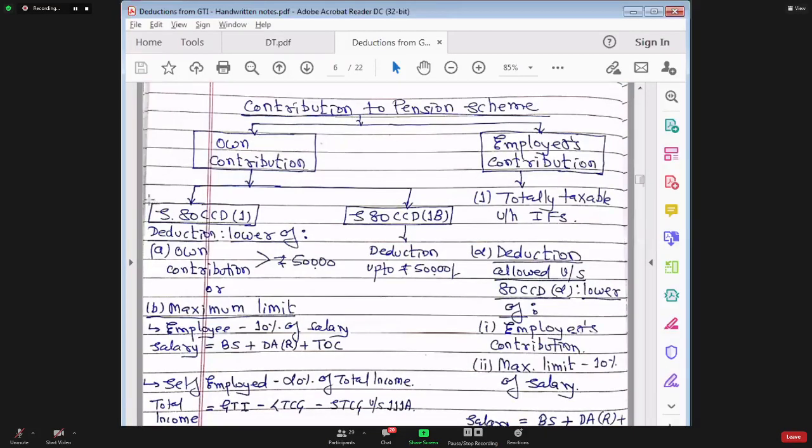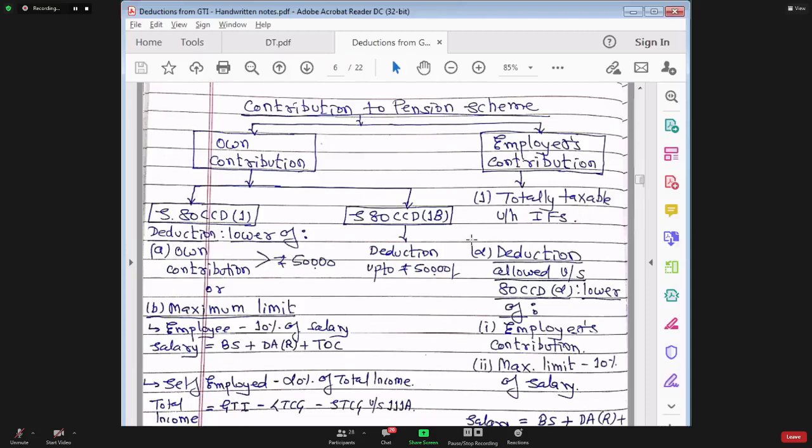So first of all, let's move on to section 80CCD subsection 1. This section 80CCD has three subsections: subsection 1, subsection 1B, and subsection 2. Subsection 1 and subsection 1B give deduction for employees' contribution, whereas subsection 2 gives deduction for employer's contribution. So if a person is self-employed, there won't be any employer contribution, so there won't be any deduction in section 80CCD subsection 2.